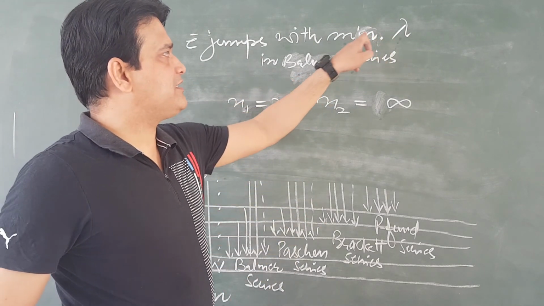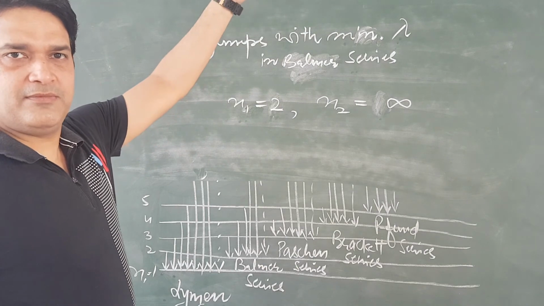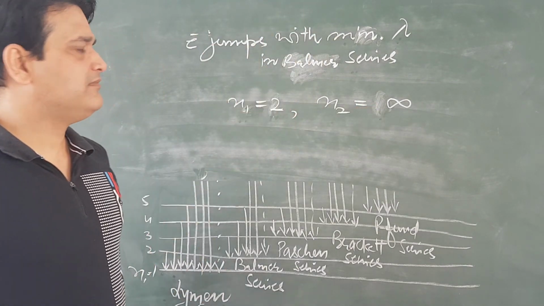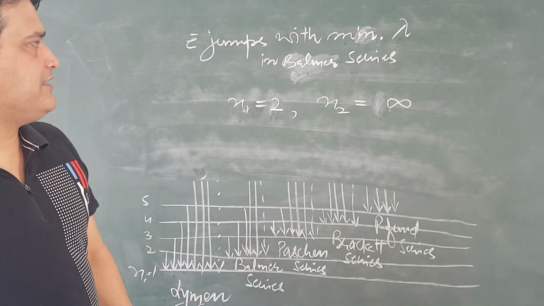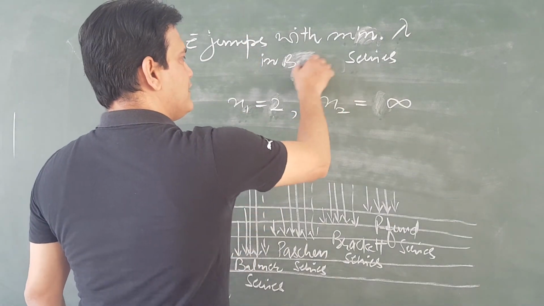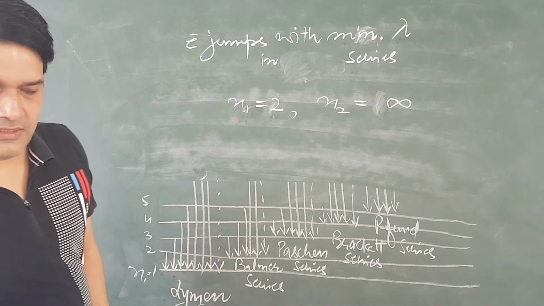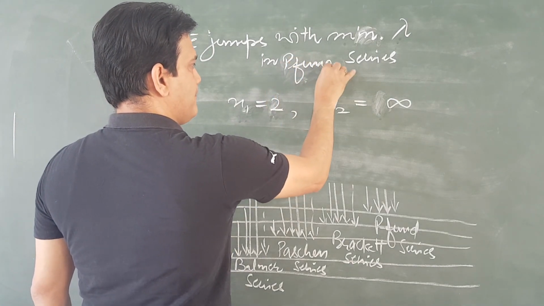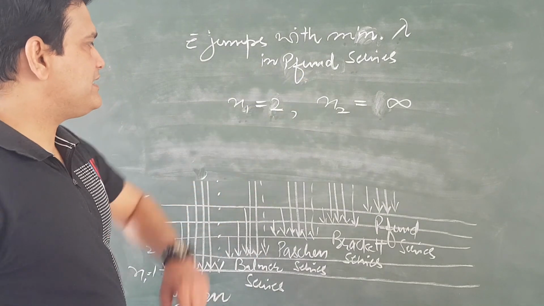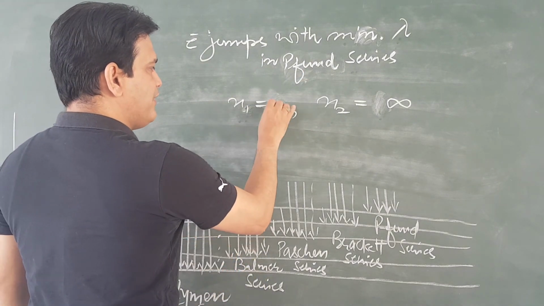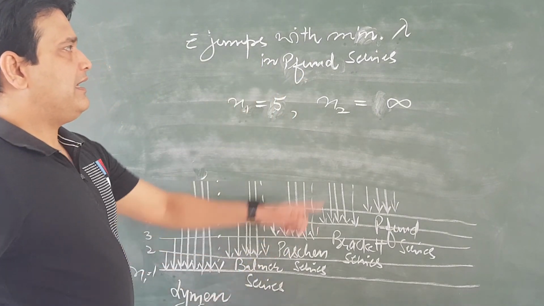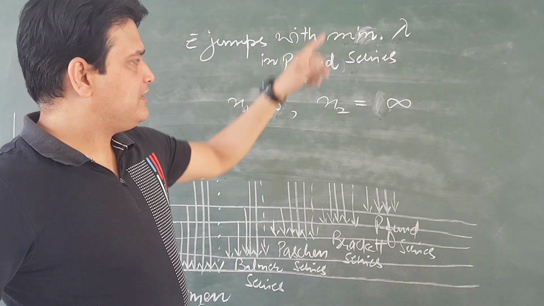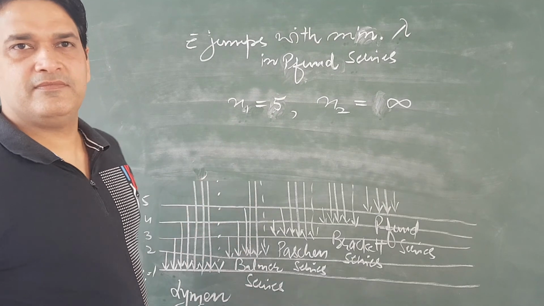When wavelength is minimum, energy will be maximum, and maximum energy directly indicates n2 is infinity, whatsoever the series will be. Suppose this is the Pfund series. For the Pfund series, n1 is 5, wavelength is minimum, means energy is maximum, so n2 will be infinity.